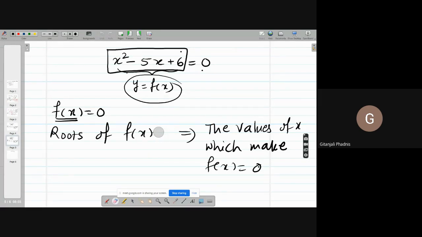Please don't write. Roots of f(x) are the values of x which make f(x) equal to 0, and are called roots or zeros of f(x).